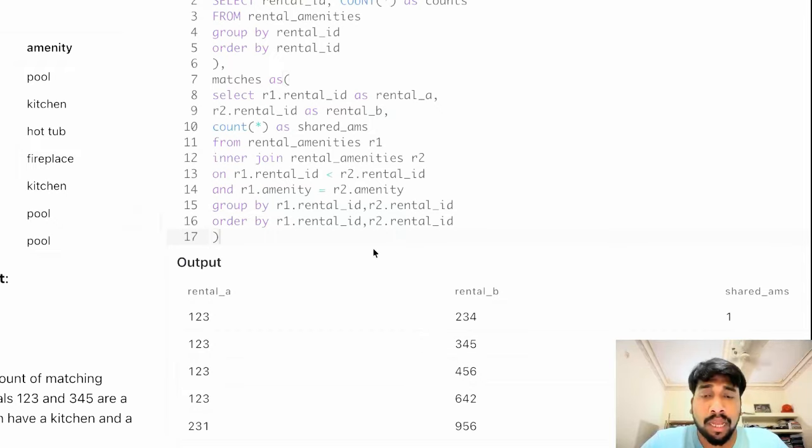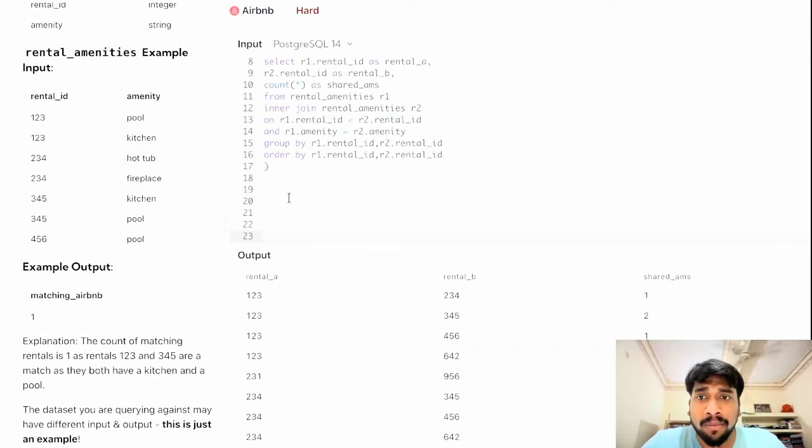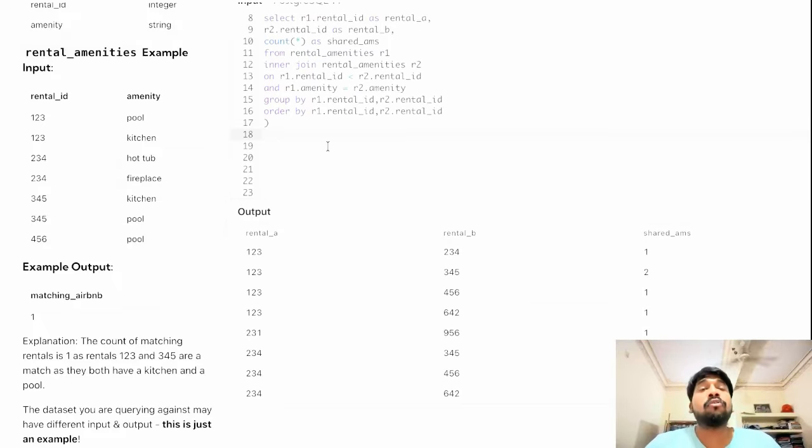Now I'm sorry, I'm not able to pull down this output window. I wanted to pull this down, but the option is not available on this website. No worries, it is visible well. Now with this we have the counts CTE and the matches CTE. Now we will join both these tables.